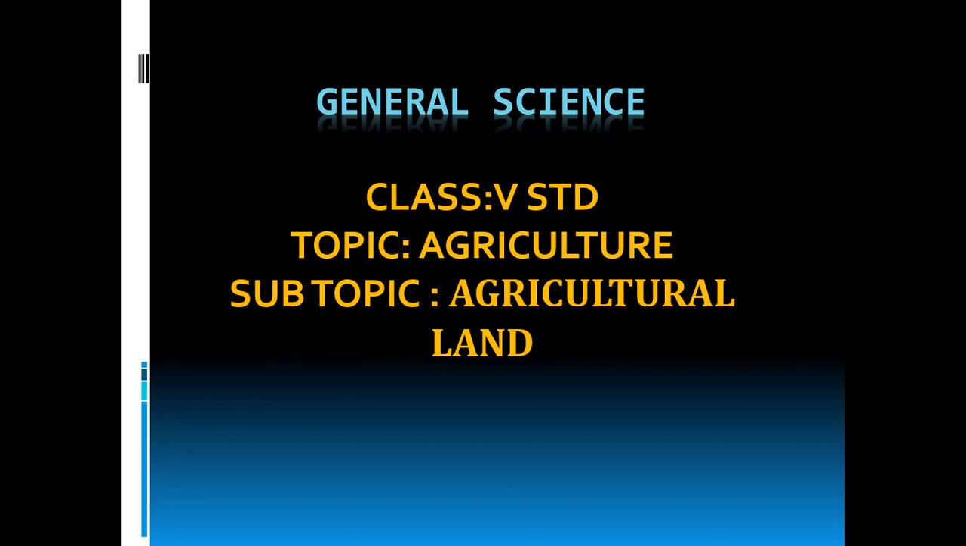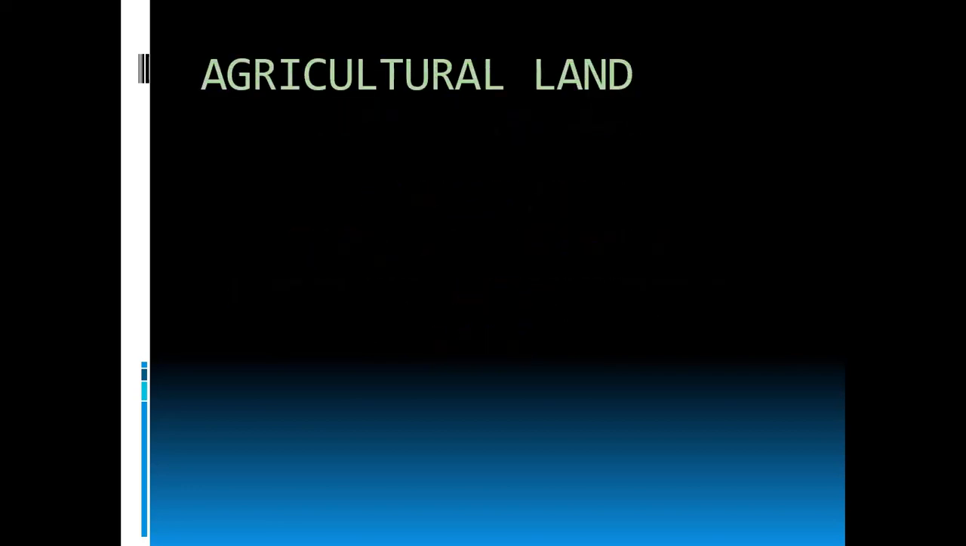Farmers, yes, then farm laborers. Today in this class, we are going to see about the agricultural land. Okay. So, we know that farmers do agriculture in the agricultural land. Yes. So, there are two different categories of agricultural land.